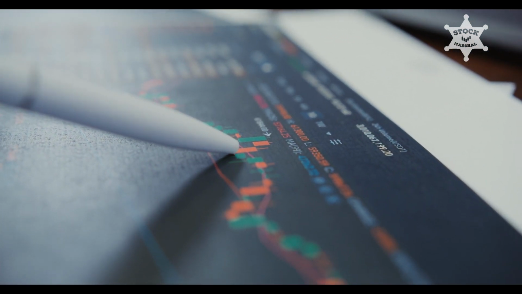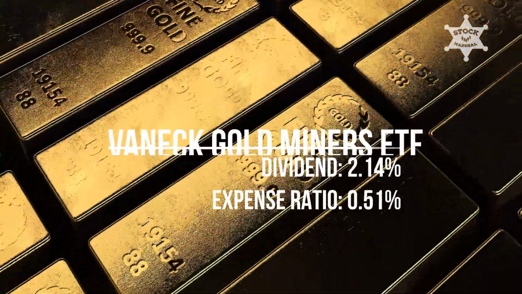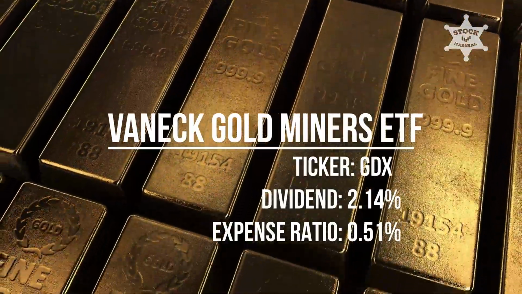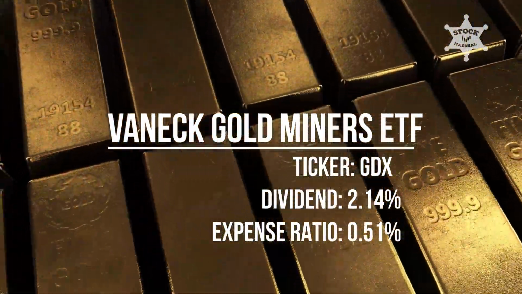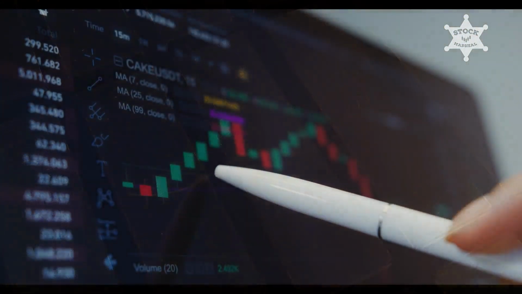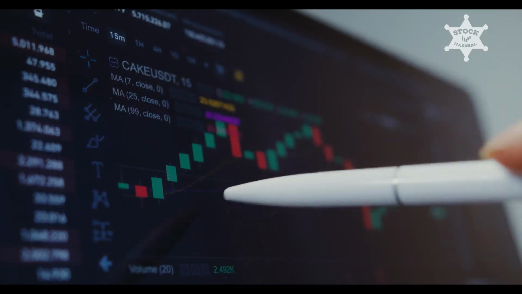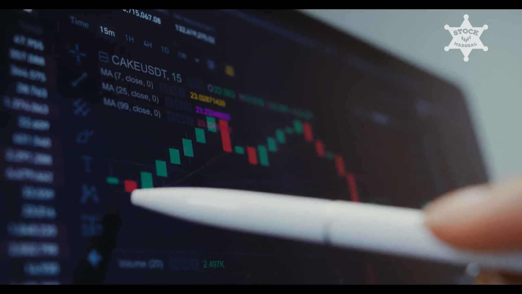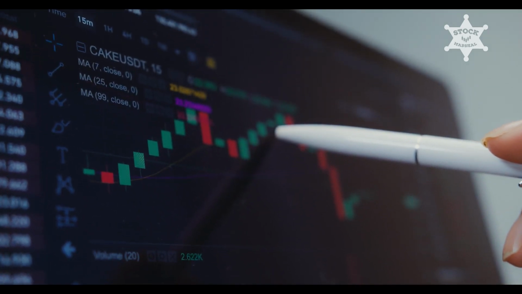GDX, Van Eck Gold Miners ETF. This fund normally invests at least 80% of its total assets in common stocks and depository receipts of companies involved in the gold mining industry. The index is a modified market capitalization weighted index primarily comprised of publicly traded companies involved in the mining for gold and silver. The fund is non-diversified. The dividend is paid once per year and dividend yield is 2.14%. Expense ratio of this ETF is 0.51%.